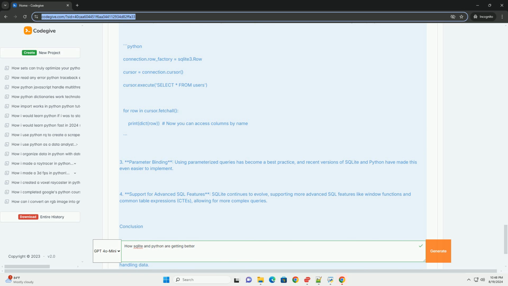You can check this by running bash python --version. If you have Python 3 installed, you should already have the sqlite3 module available.